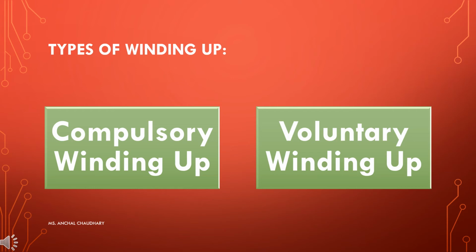And voluntary winding up is a situation when a company itself wants to wind up the organization. A company's shareholders or partners may trigger a voluntary winding up, usually by the passage of a resolution. All they have to do is pass a resolution regarding it.